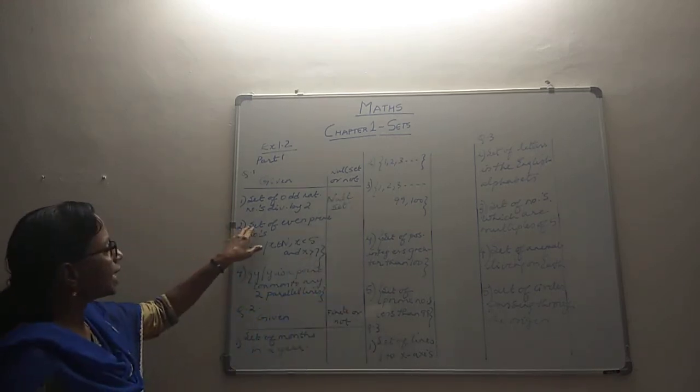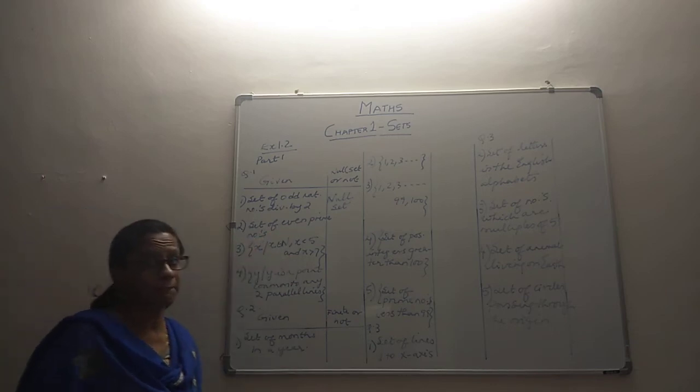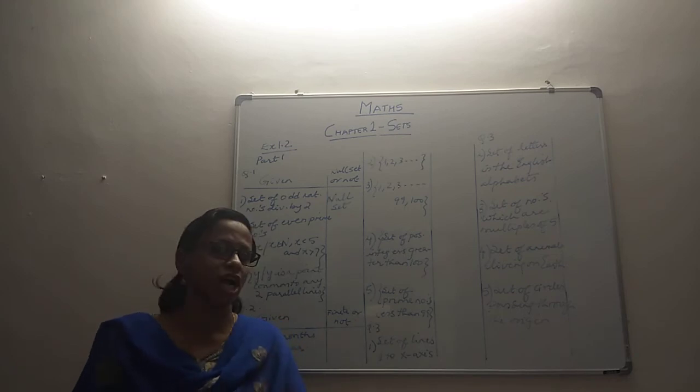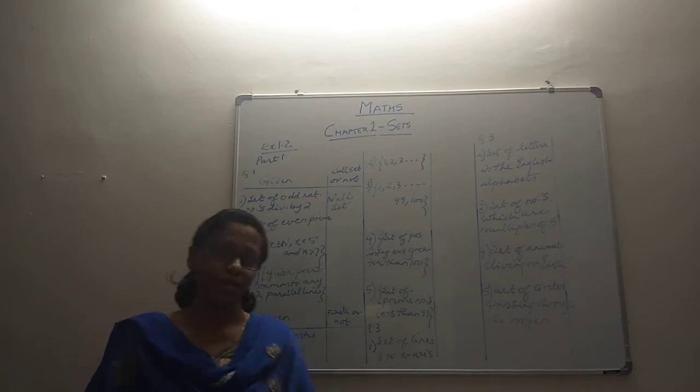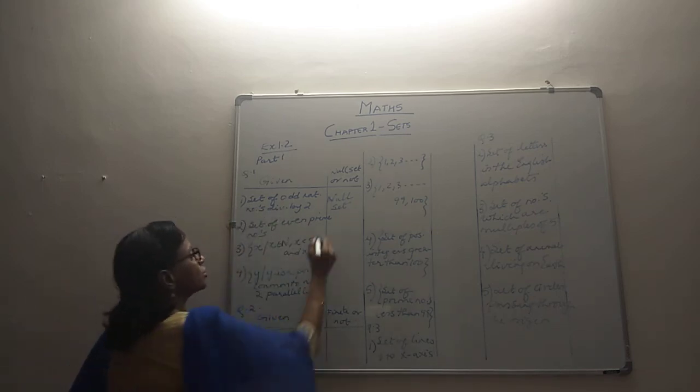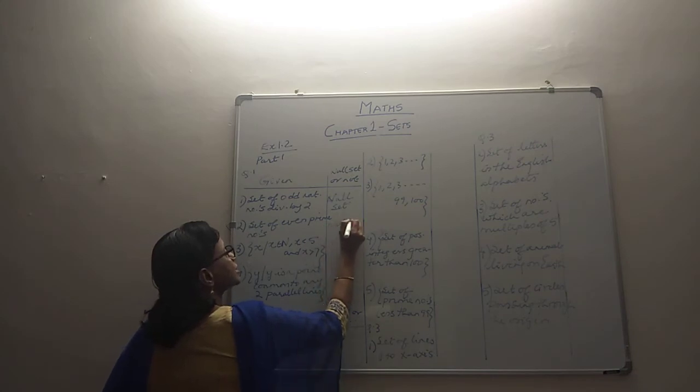Right. Now we have the set of even prime numbers. Even prime number is also a rare occurrence, but yes, it's not a null set. We have the element 2. 2 is a prime number and it's even also. So though it's a rare occurrence, it's not a null set.